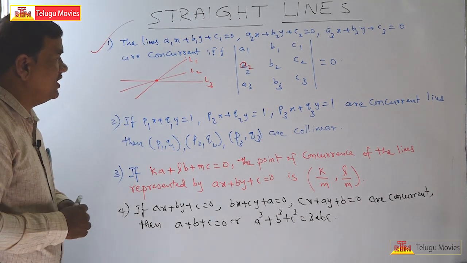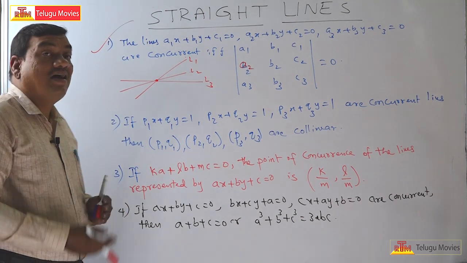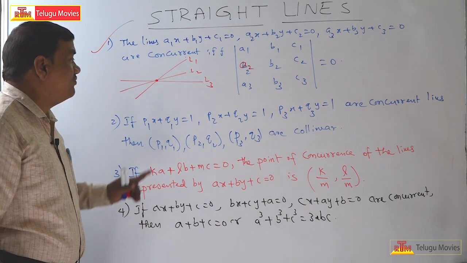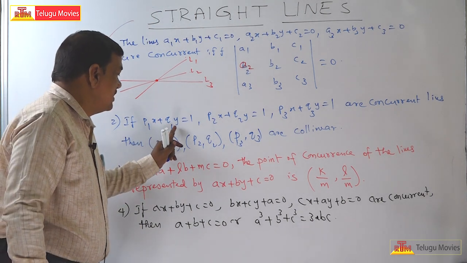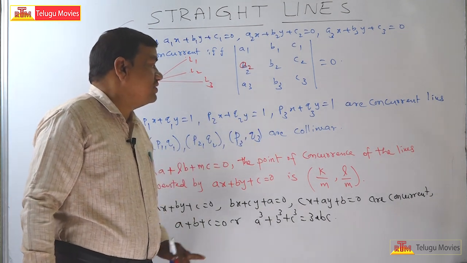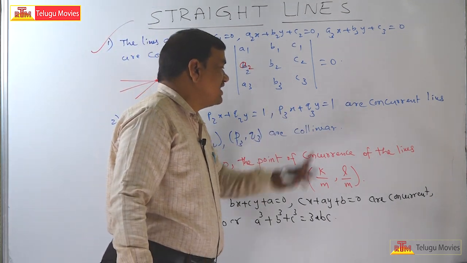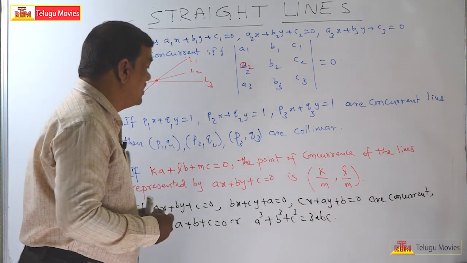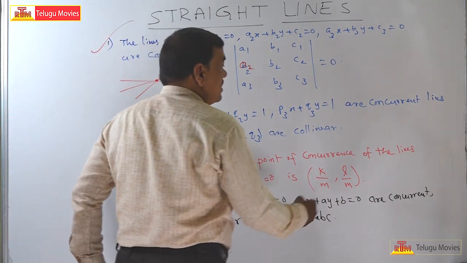Now coming to this: if the lines are of this form, that is P1x plus Q1y is equal to 1, P2x plus Q2y is equal to 1, P3x plus Q3y is equal to 1, then these three lines are concurrent.